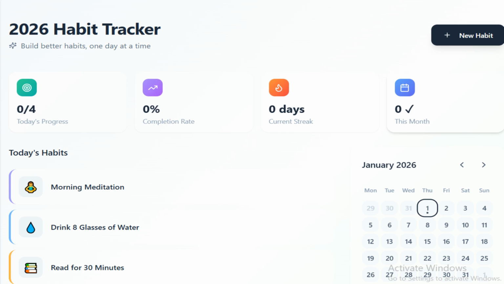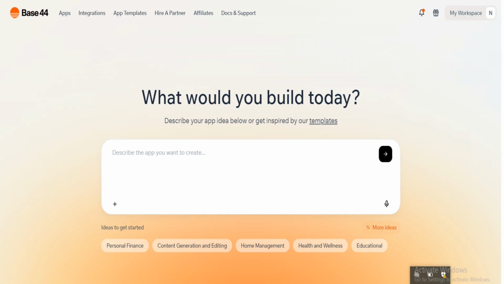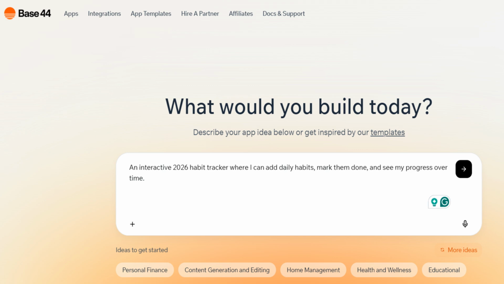The first example is very simple, but also very useful. I can create daily habits, track my consistency over time, view monthly and yearly progress, and reflect on my personal growth. I'll just give the prompt. It will take a little time. And now you can see our habit tracker is ready.